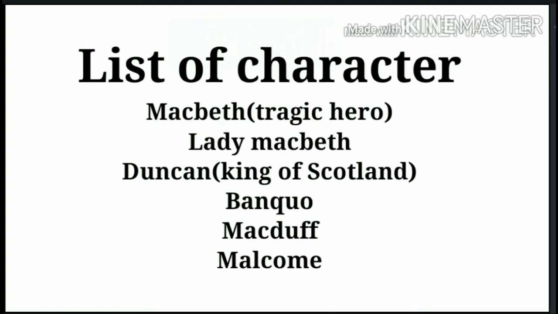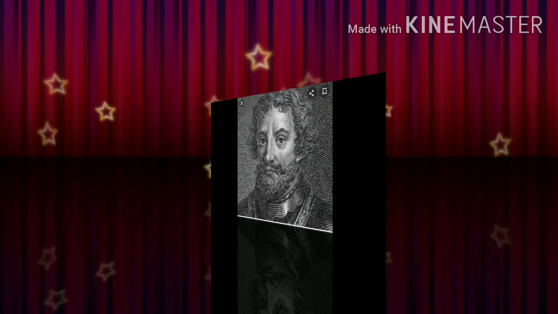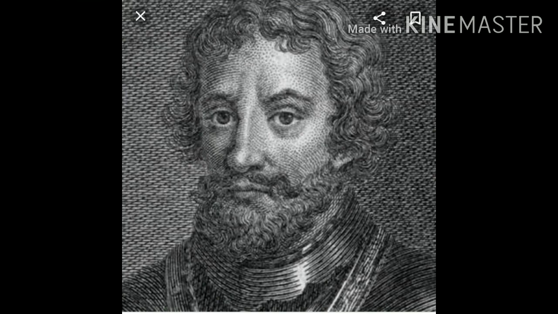Next character is Malcolm. Malcolm is the eldest son of Duncan, and after the murder of Duncan he ran away to England to save his life, but at the later end of the story he defeats Macbeth and kills him, and once again he becomes the king of Scotland. These are some important characters. Let us begin the play.